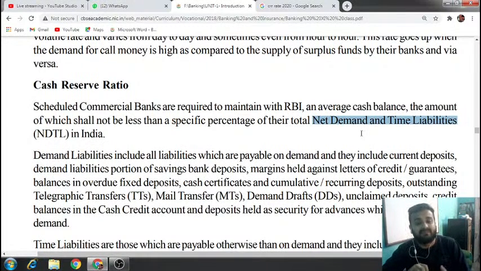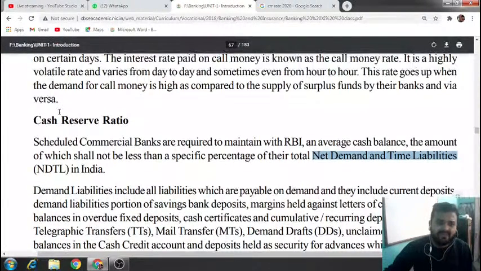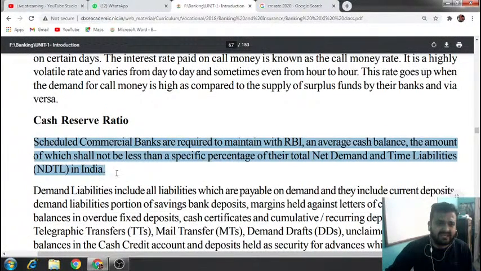Out of that total deposit, a percentage, which means 3% presently, is set by RBI. RBI sets the percentage. 3% has to be set aside and kept as balance in Reserve Bank of India. Clear? Only the definition is important, not more than that. Okay, don't have to study much.